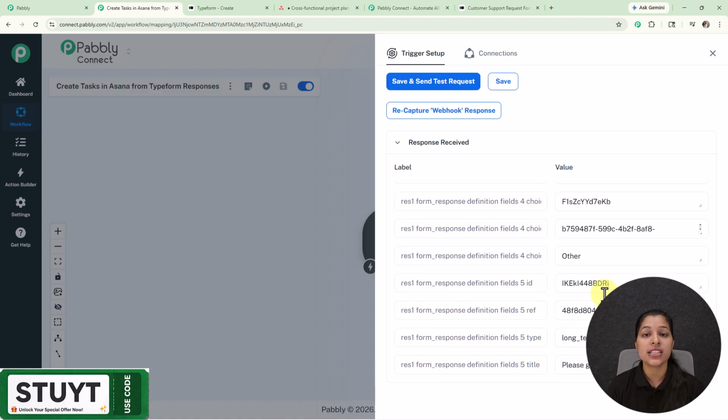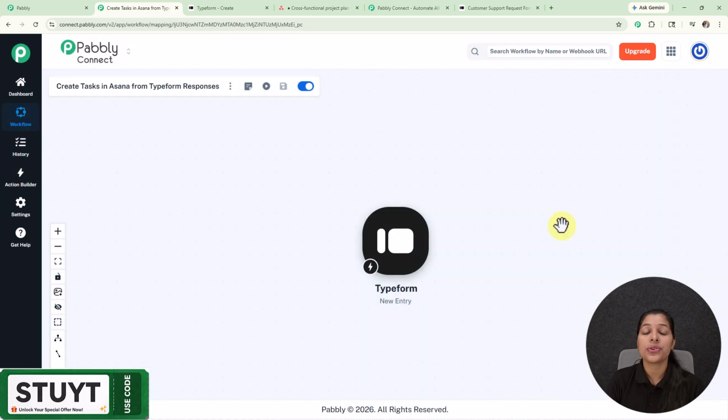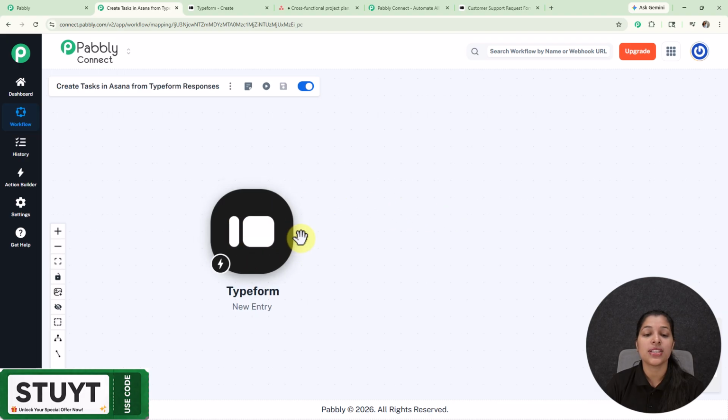So as we have received the response, this shows that we have successfully integrated our trigger app, and the connection between trigger app and Pabbly Connect is successfully built. So now the form submission will be successfully captured by your Pabbly Connect, and now by using this response, I am going to create an automated task in Asana so that I don't have to manually create it again and again. So for that, I'm going to use my second step, that is going to be the action app.